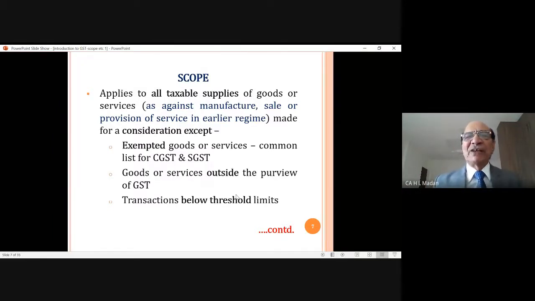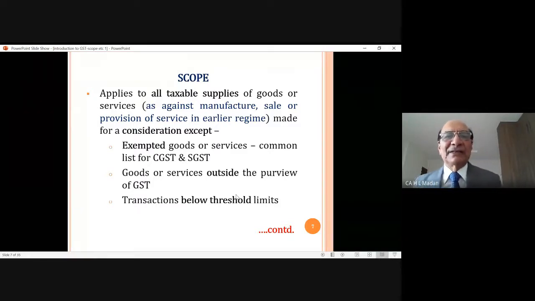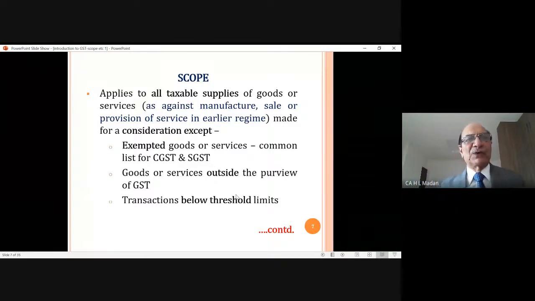In that list, we will write down the name of the items or name of the services on which no GST will be applicable. And this list will be common both for SGST as well as for CGST. Now you will ask me, what is this SGST and what is this CGST? So this I will discuss later on, but for the time being, you just understand that exempted list will be prepared and it will be common.